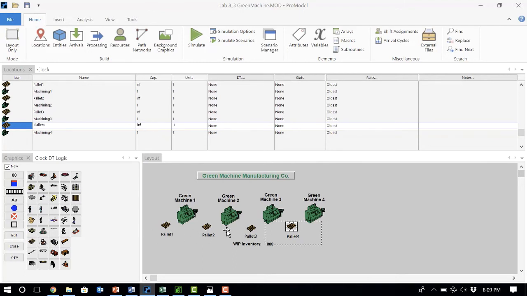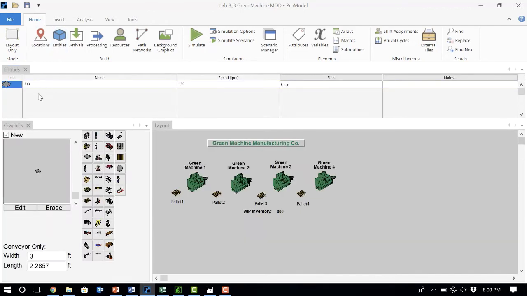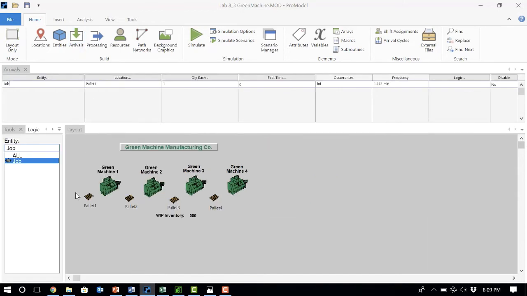So just make sure your queues have capacity of infinity and the machines have capacity of 1. I have one entity that comes to the system: jobs. As I said, jobs arrive to the system one at a time, every 1.175 minutes. So my only entity is jobs. They first enter pallet 1 from the start of the simulation, every 1.175 minutes fixed, and they come to the system for as long as I run the simulation. So let's see how we can model the processes.